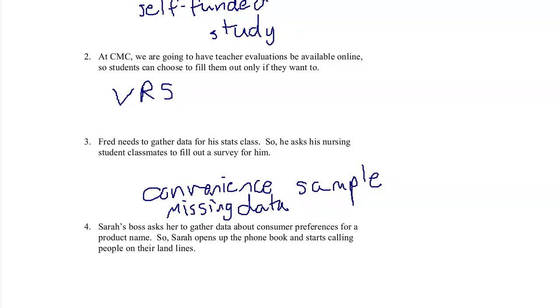Sarah's boss asks her to gather data about consumer preferences for a product name. So, Sarah opens up the phone book and starts calling people on their landlines. What's wrong with this? Well, she's calling people on their landlines. Who even has a landline anymore? Typically older people or folks who live where they don't get good signal so their cell phones don't work in their house. This means that a huge chunk of the population doesn't even get to be included in the sample. Don't even ask them. Don't even get to those cell phones. So again, this is going to lead us to missing data.